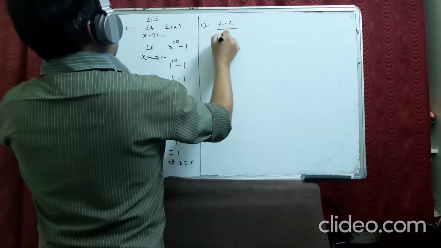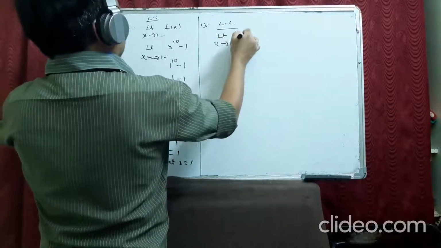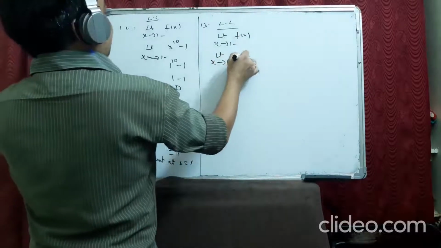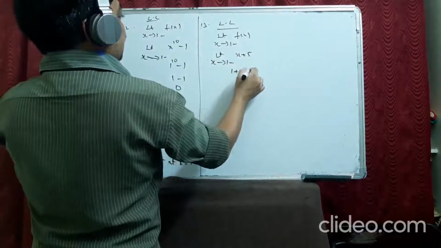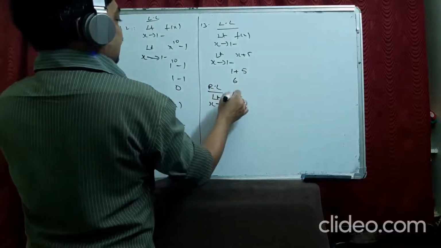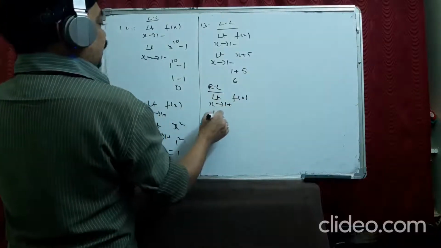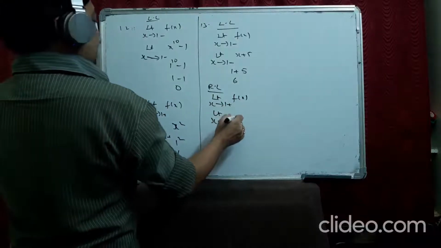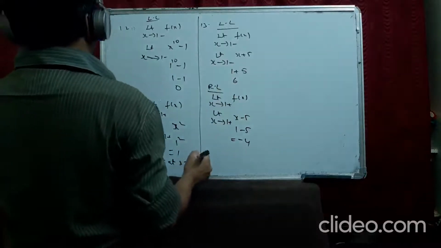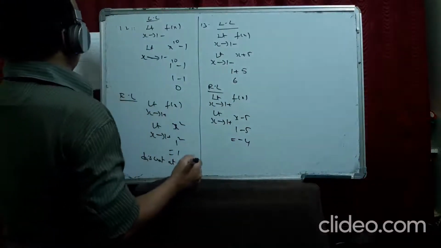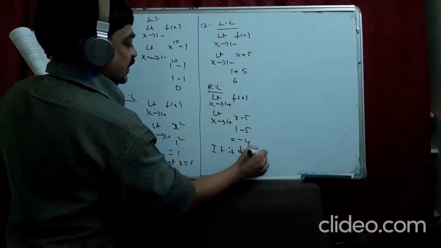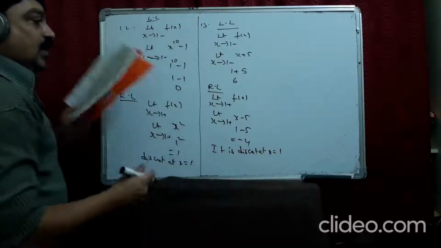For the 13th problem, left limit, x tends to 1 minus f(x). What is f(x) here? x plus 5. Substitute x as 1, that is equal to 6. Right limit, x tends to 1 plus f(x). What is the function here? x minus 5. That is 1 minus 5, that is minus 4. Both are not equal. So what are the points of discontinuity? You are asking, is the function continuous? No, it is discontinuous at x equal to 1.